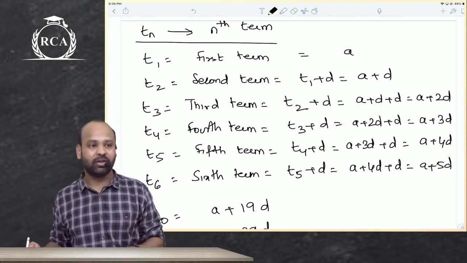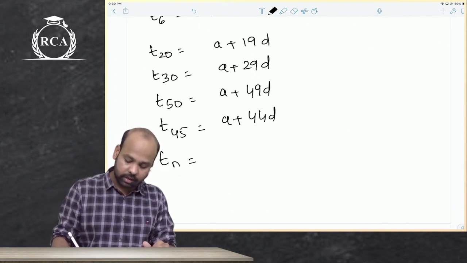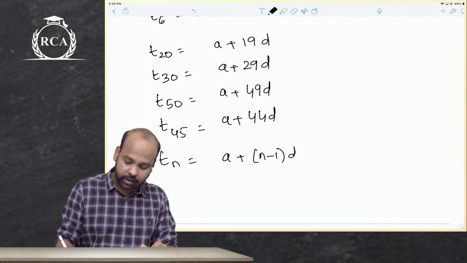Look at this, beta, I'm just trying to derive the nth term. So if you want the nth term, it is A plus (n minus 1) times D.